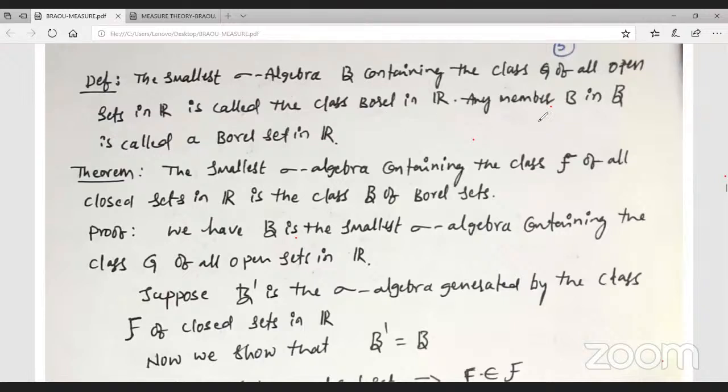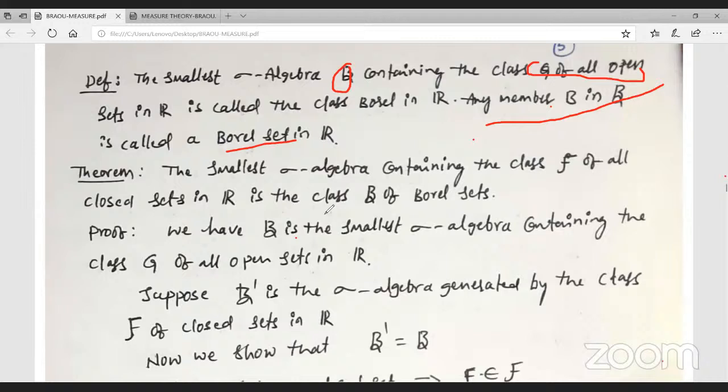So what is that sigma algebra? G is the class of all open sets. Any member B of the smallest sigma algebra containing the class of all open sets is called a Borel set in R.